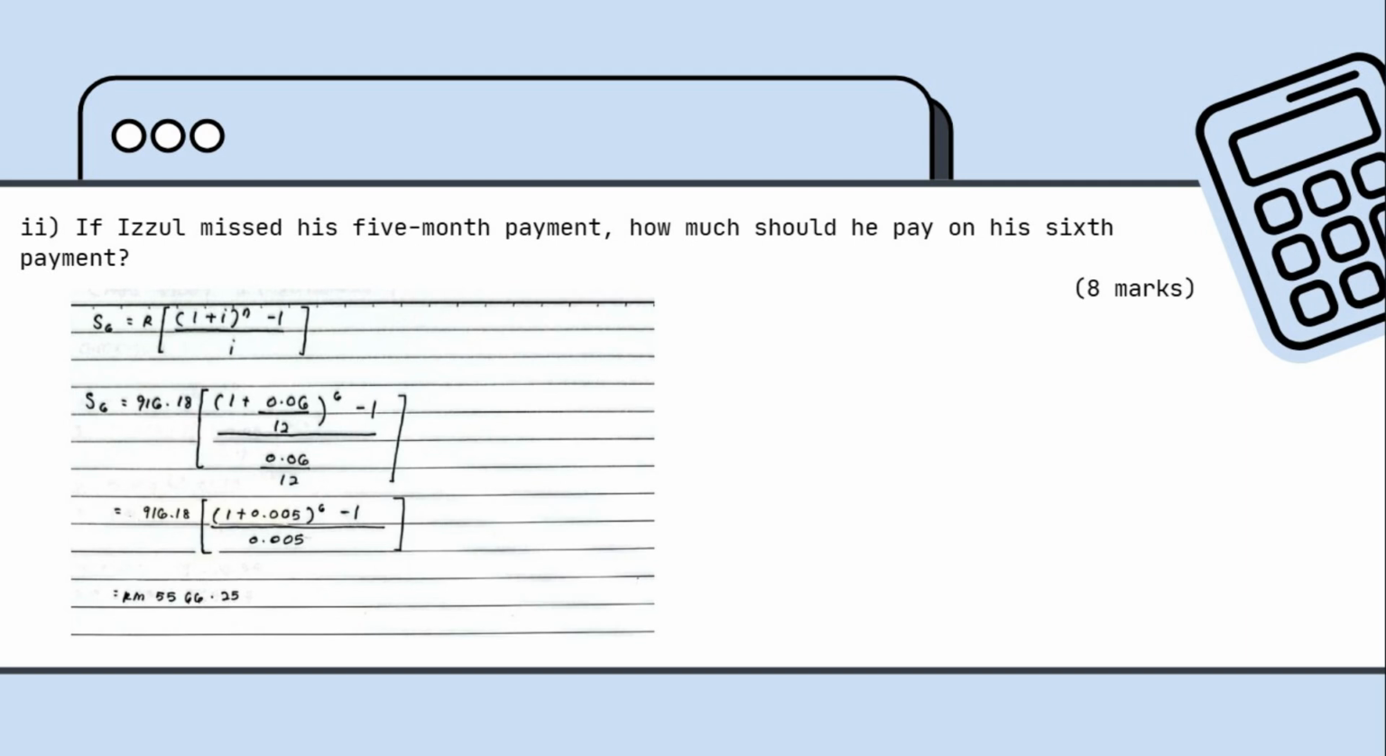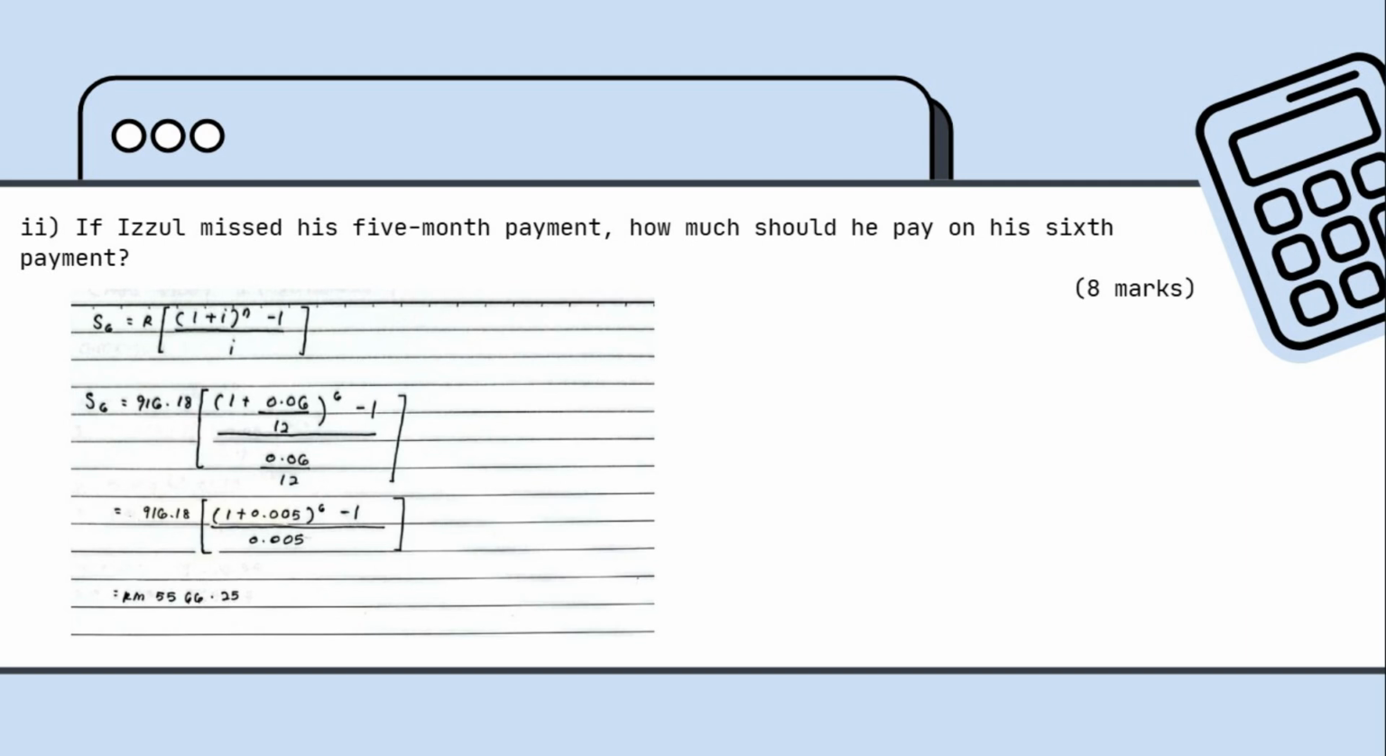2. If Izul missed his 5 months payment, how much should he pay on his 6th payment? In this context, he missed the first 5 payments. To settle it on the 6th payment, he needs to settle the outstanding balance. And we can say the amount of payment to be paid is the accumulated amount for the annuity on the 6th payment, which is S6.